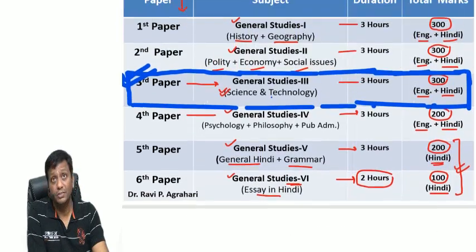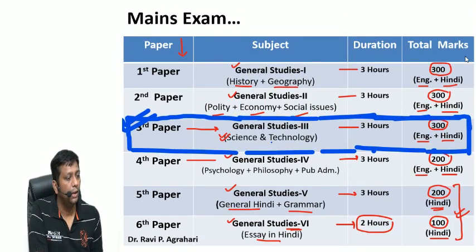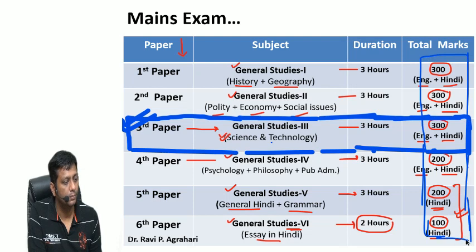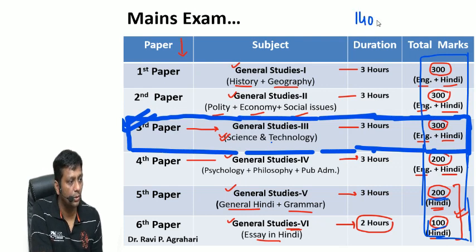You see these marks first. Okay, that I will tell you first. If you sum all these marks: 300, 300, 300, 200, 1100, 200, 1300 and 100, 1400. So total mains is how much marks? 1400 marks. You should be clear.